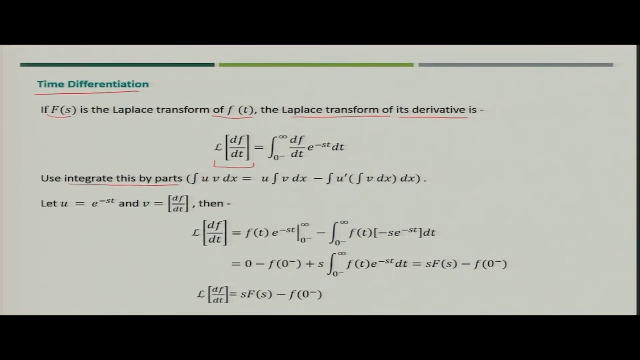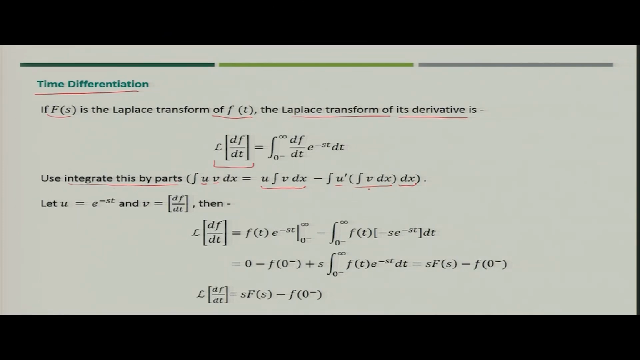What does this method say? Suppose there are two functions u and v. The integral of u v dx can be given as u into the integral of v dx, minus the integral of the derivative of u multiplied by the integral of v dx, with the combined function integrated with respect to x again. So, this is the property of integration by parts.